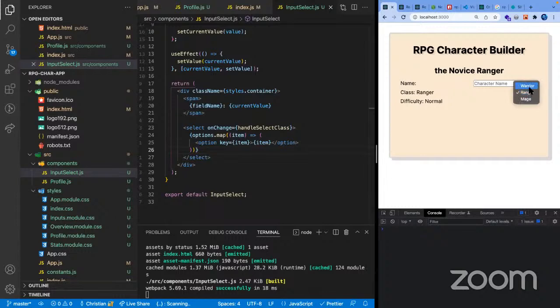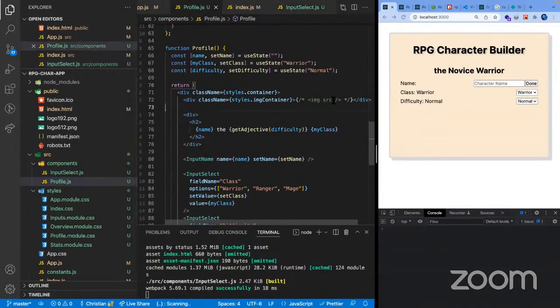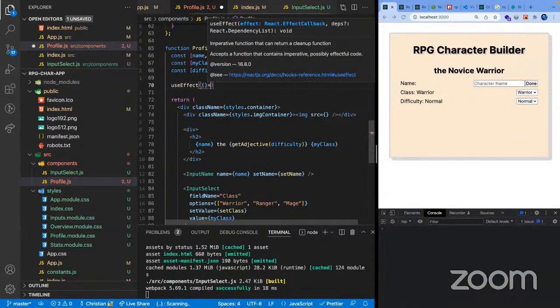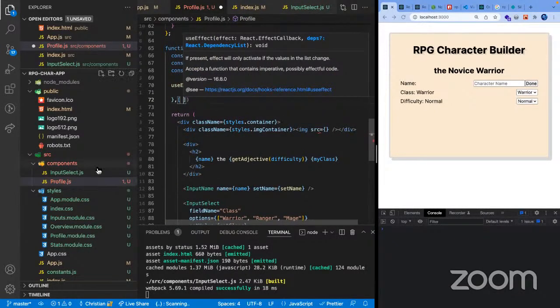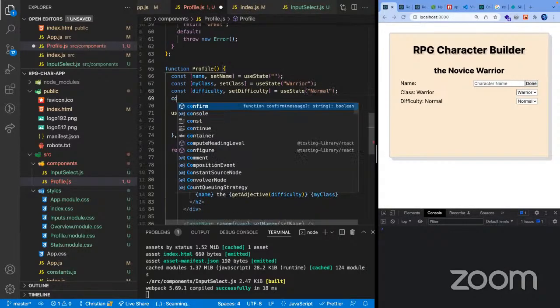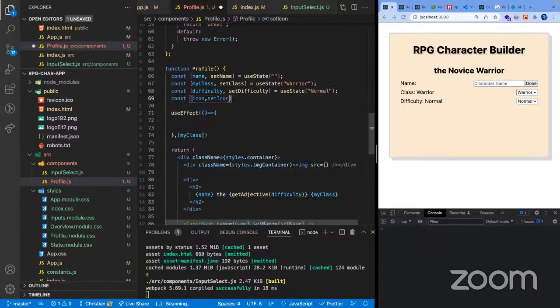Cool. All right. So I think we're missing one last thing for this part, which is our image right here. And how are we gonna achieve grabbing the image? We're gonna do another useEffect in the profile part of our application. The thing that's gonna change our image depends on our class, so we're gonna have that as our dependency. And then let's see here. We're gonna have another state here. It's gonna be icon, then setIcon.